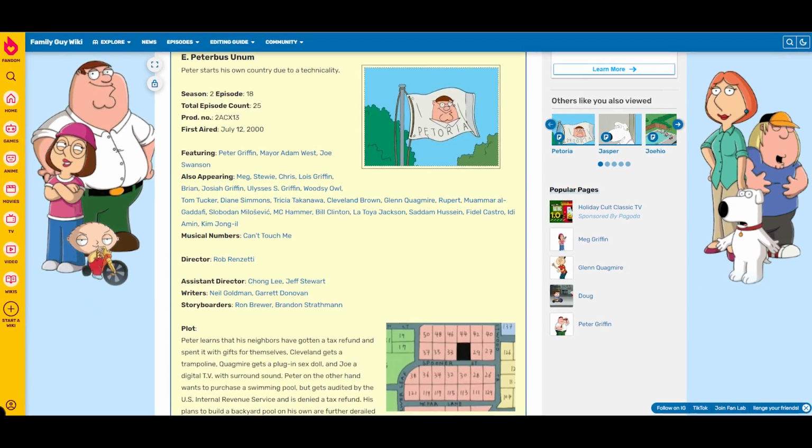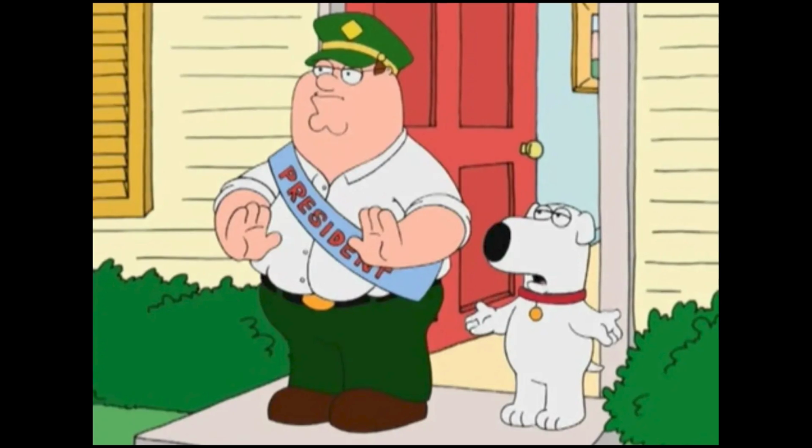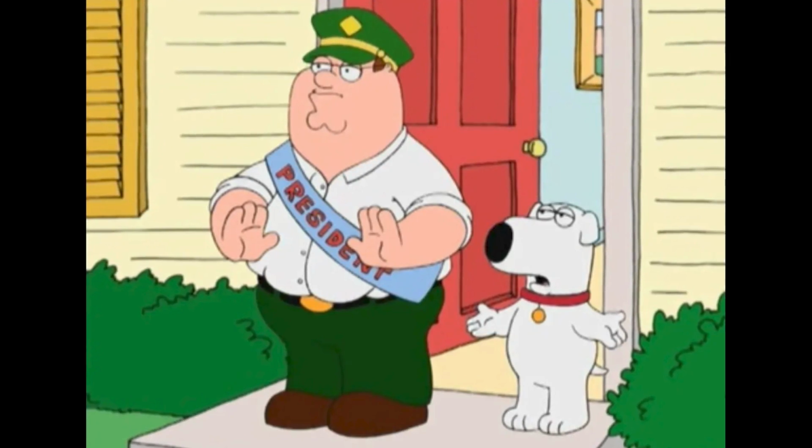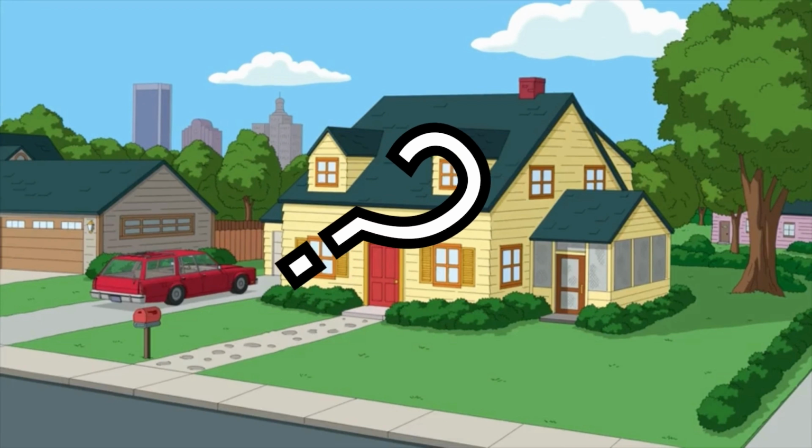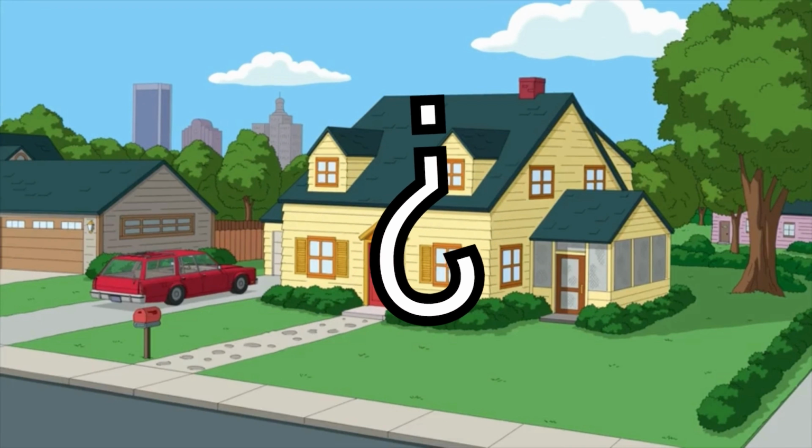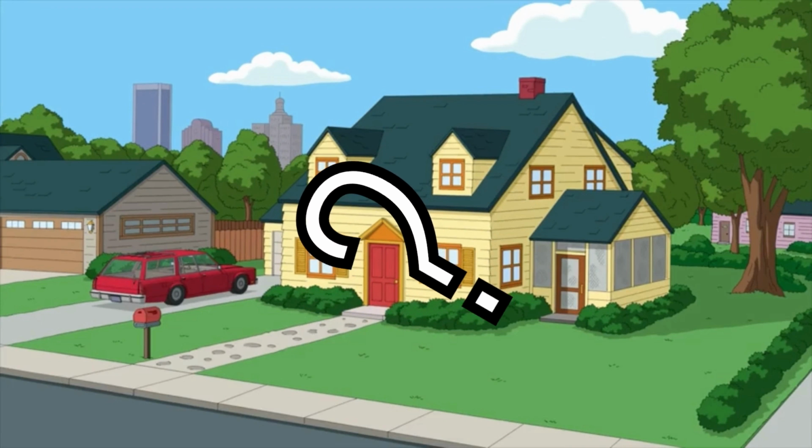However, in the episode E. Peter Bus Unum, the end of the episode zooms out and shows the Tiverton area. As a result, there isn't a definite conclusion from the Family Guy wiki as to the proper location of Quahog.